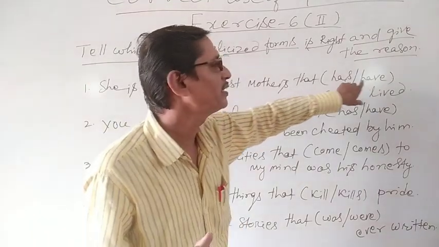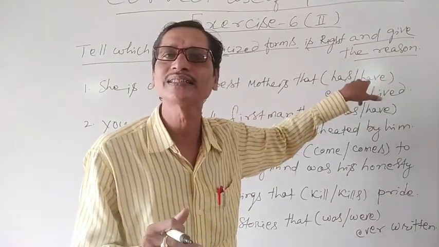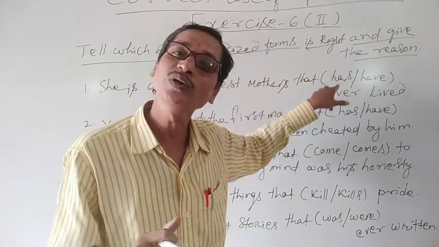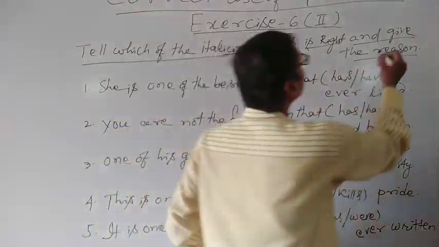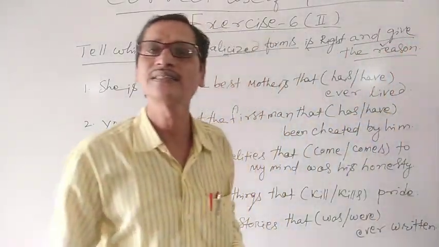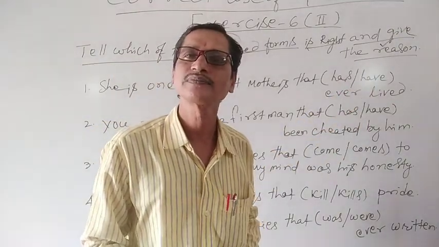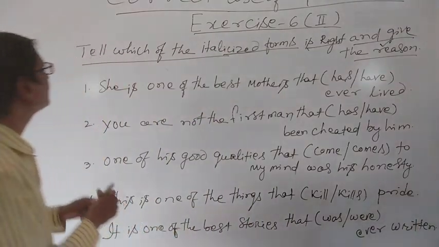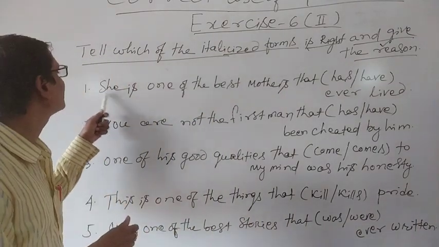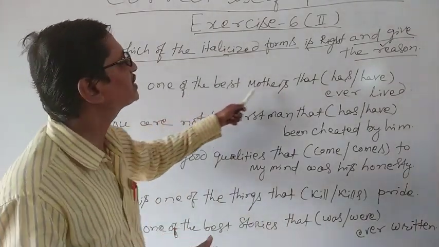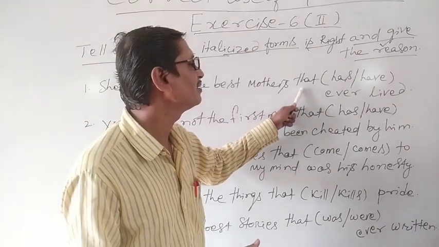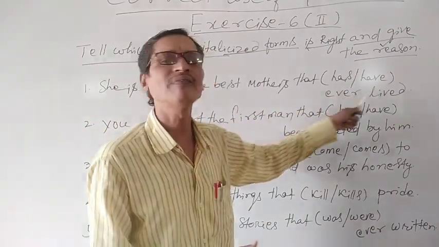Here I have written the words within brackets and we have to choose which one is correct and also give the reason, the cause why we will choose one, not the other. Okay, so here you see, number 1: She is one of the best mothers that has or have ever lived.